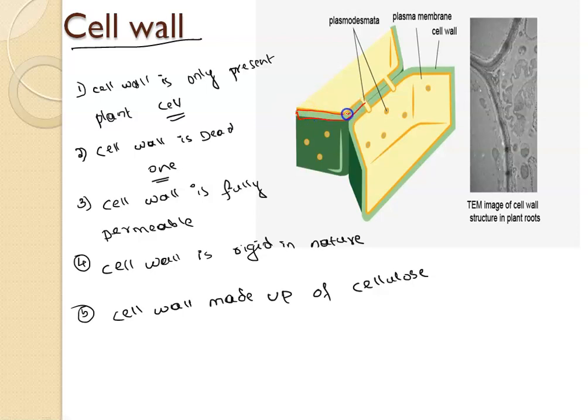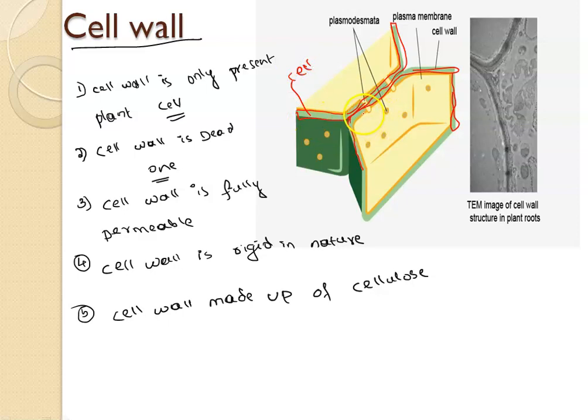See this green structure, this is your cell wall.